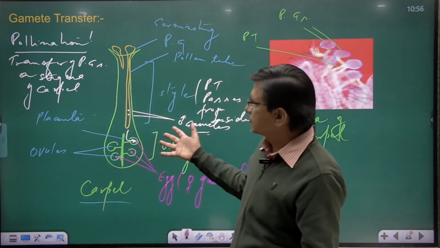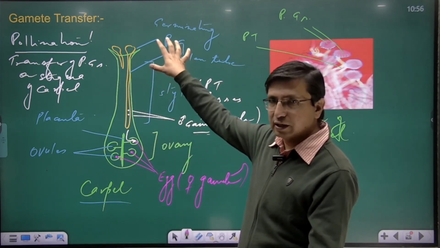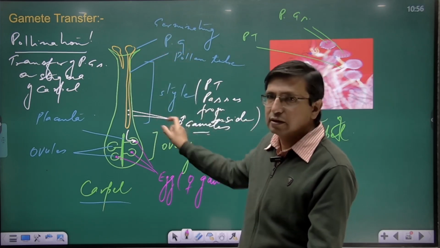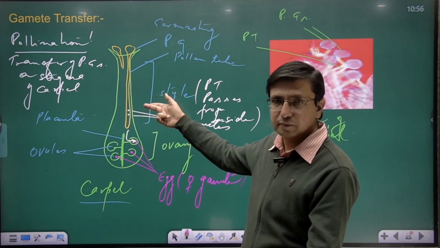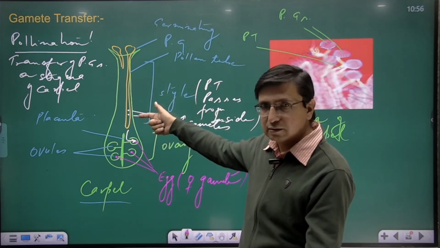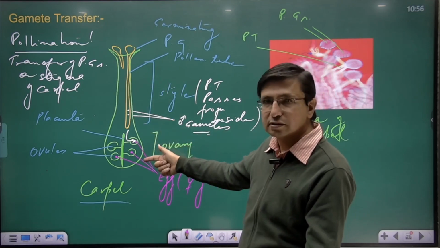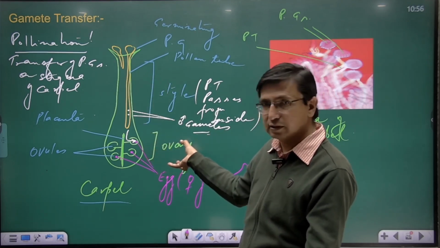So this is a very important diagram in which you are seeing a germinating pollen grain, and the germinating pollen grain has two male gametes inside the pollen tube. Now this pollen tube passes through the style and reaches the swollen part of the carpel, that is the ovary. This is the fertile part of the carpel.